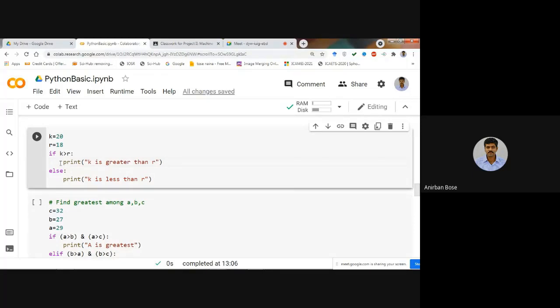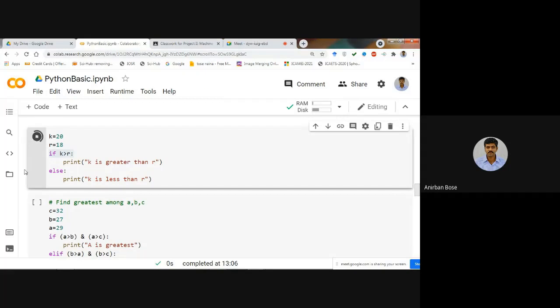Okay, so the important thing is that the command is like this: if, then the conditional statement, then this colon, and after that in the next line you have to give a proper indentation, and then write what you want to carry out if it is true. Similarly for else or else if, exactly in a similar order you have to do. Clear? So this is the basic command.